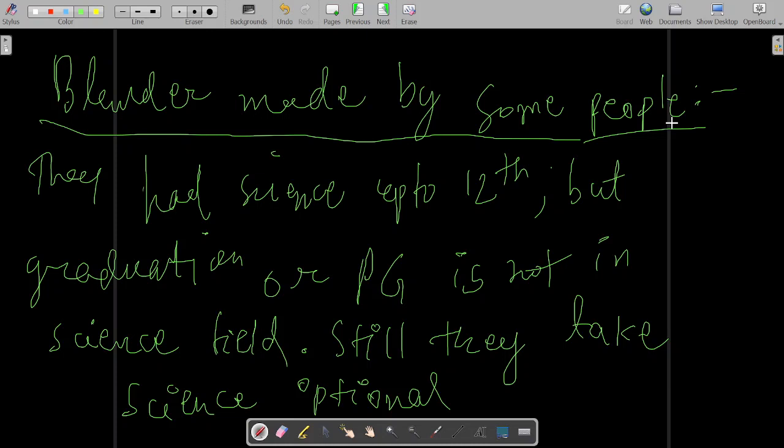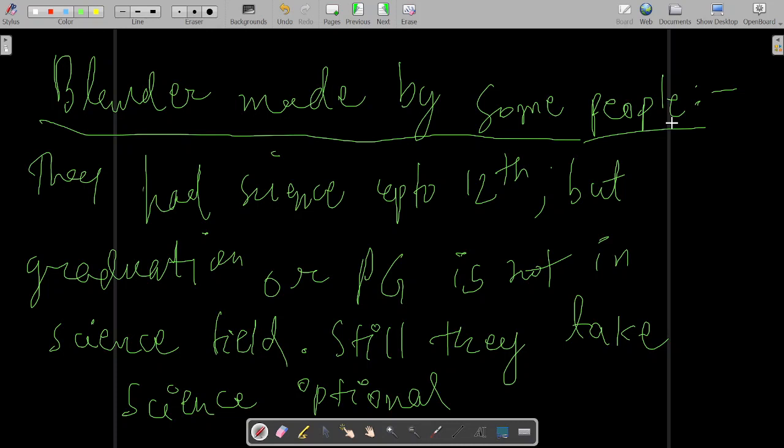But the fact is that in graduation and post graduation, maths was not at all there in her curriculum, because she had graduated in, suppose, history. So in that particular case, never make this blunder, never take science optional, because it will backfire, because you have already lost touch with the subject. You passed 12th standard a very long time ago. Most of the basics you must have forgotten, because those people who have graduated in maths or had engineering were in touch with science.